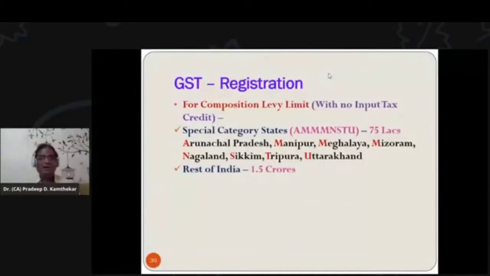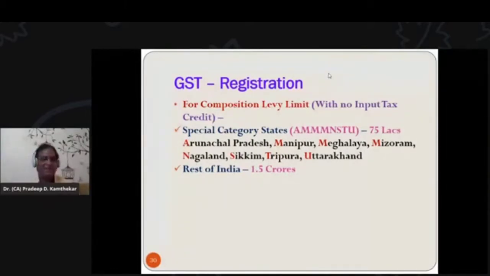Now registration. When a particular person is supposed to take a GST number, or has to register under GST, for that we have different types of GSTs. One is composition levy. Now, composition levy, in the last slide, I have given one example. Understand one thing: composition levy is a simple concessional rate of GST which is applicable, and that person, dealer or seller, has to just pay, and then he has to forget. After that, whatever GST he is charging to the customer, that he has to collect and pay to government.